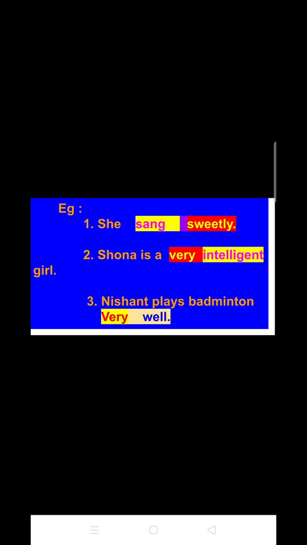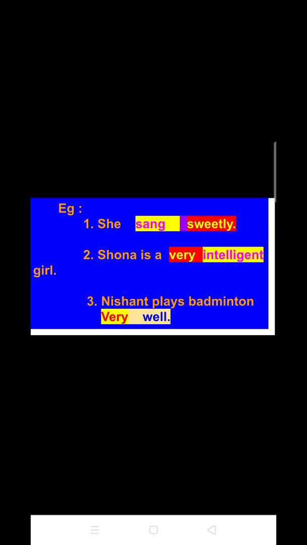Students, here in these sentences, the highlighted words that have been providing a new meaning or a new sense to the other words are the adverbs. Means the words sweetly, then very, and again very in the third sentence.